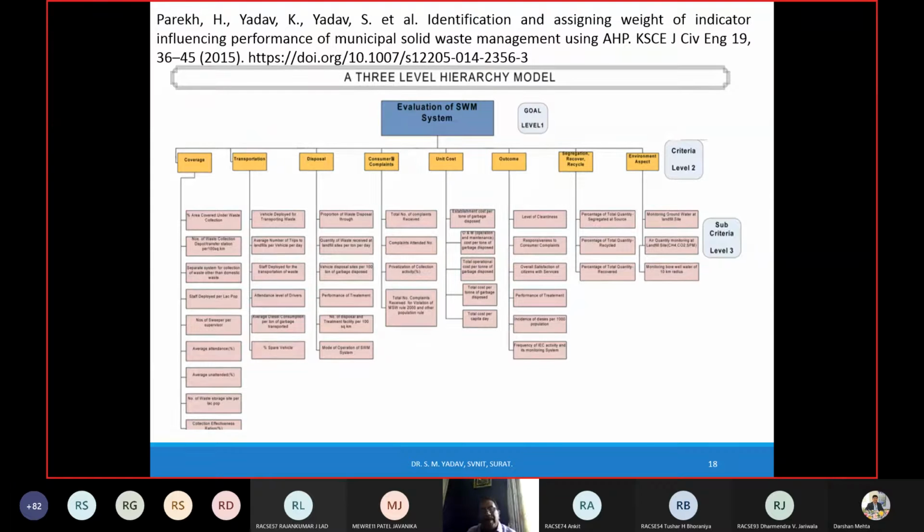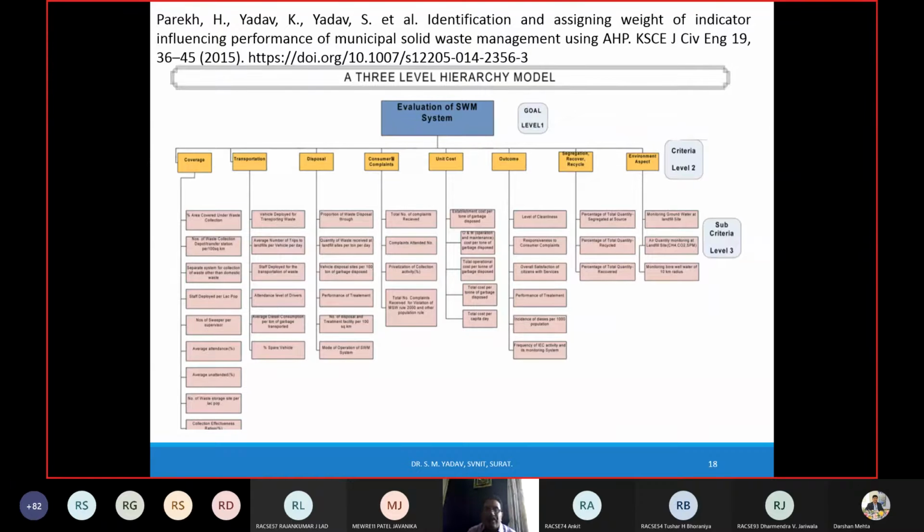For example, my goal is the evaluation of solid waste management system of Surat city. That is my goal number 1. If you are staying in Ahmedabad, you can evaluate Ahmedabad. One who is saying Bharuch, Ankleshwar, Vadodara, Rajkot, Bhavnagar, Jamnagar, Hyderabad, whatever it may be. Okay, so that is my goal. Then what are my criteria? Criteria such as coverage, transportation, disposal, consumer complaints, unit cost, outcome, right? Recovery, recycle, environment aspect, etc.